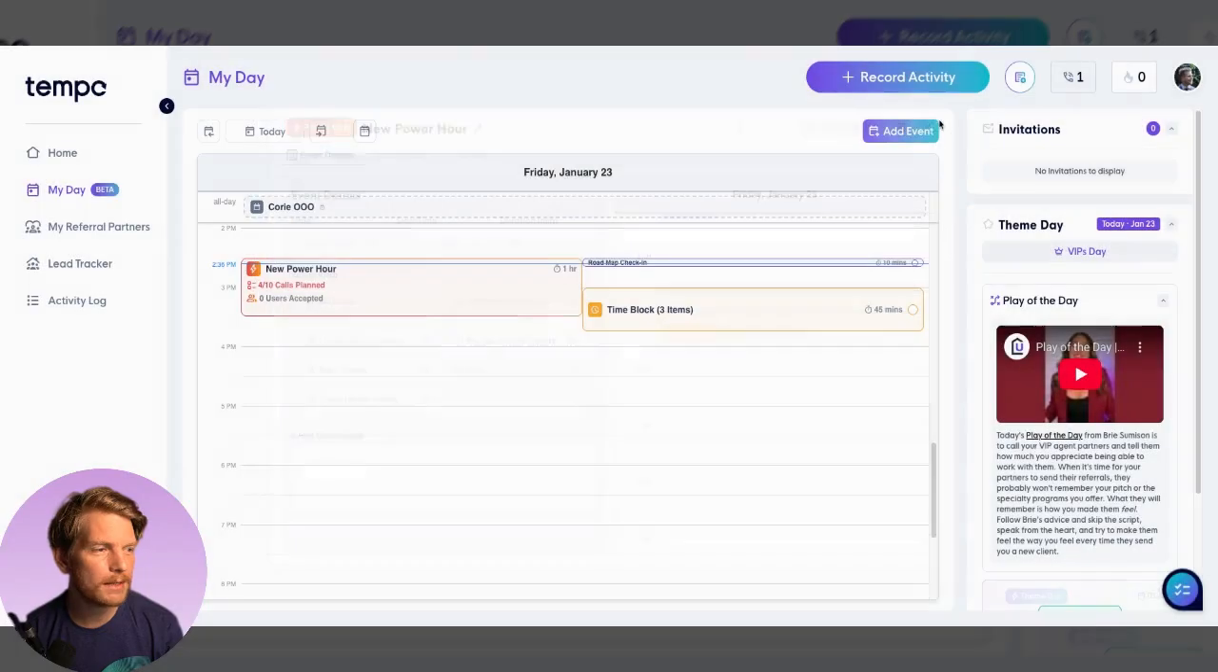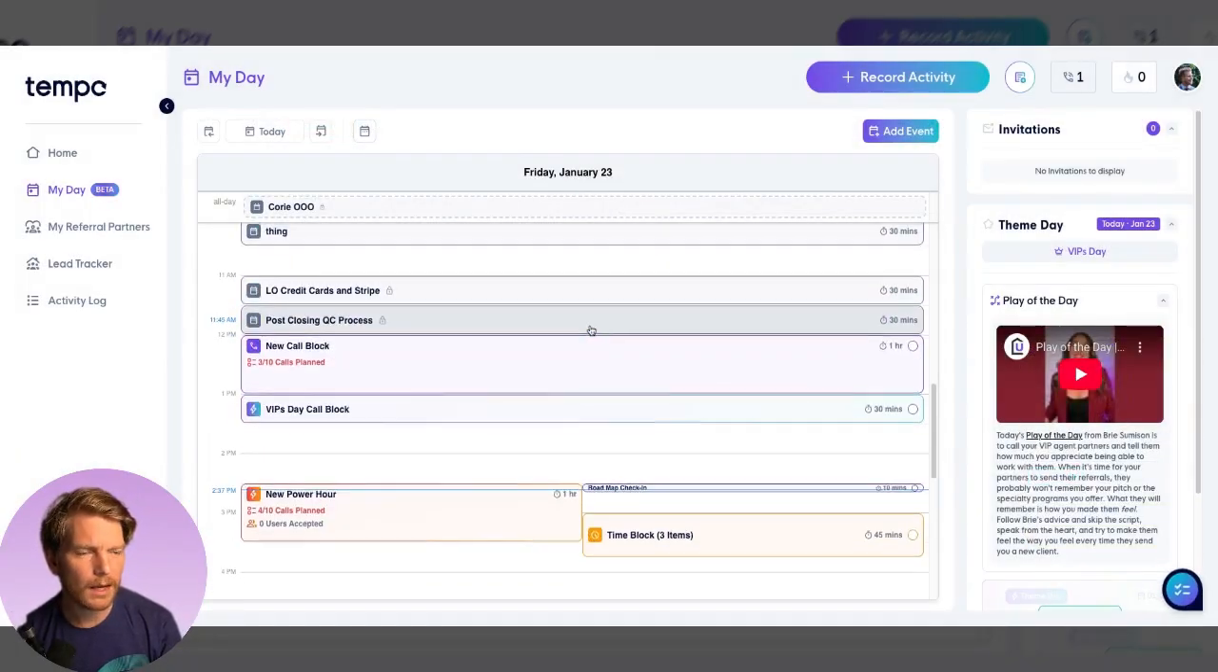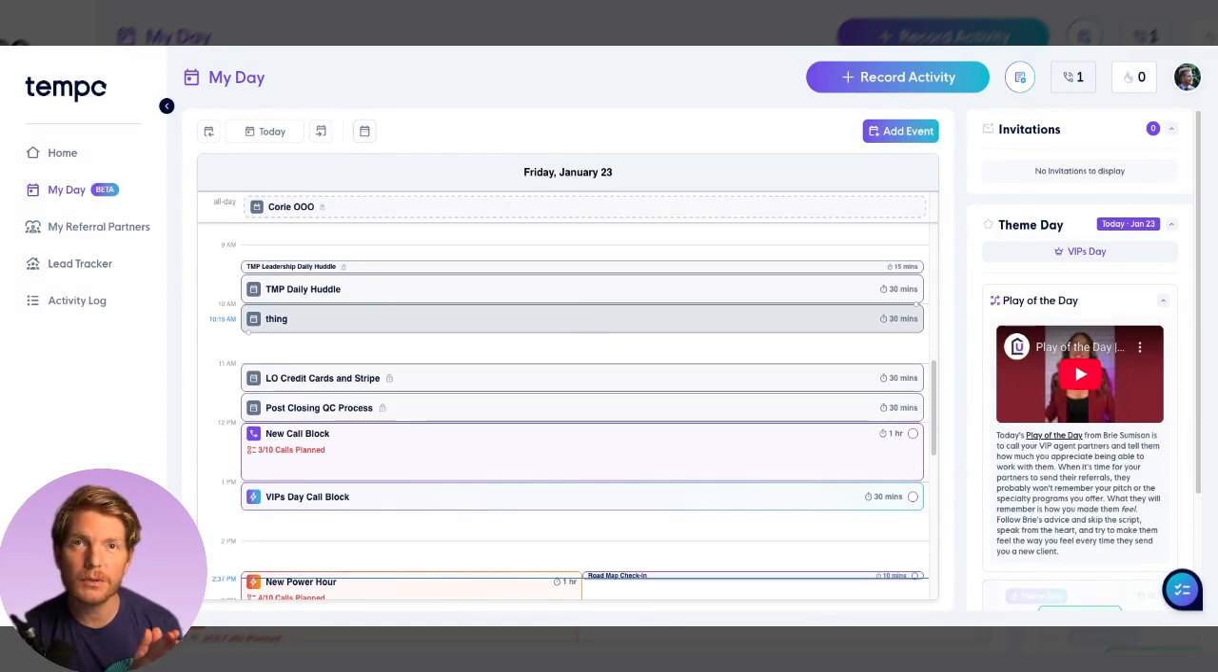This is my day. Don't forget about your to-do list. And use this as a place where you prioritize, where you schedule, and you decide the who and the when. And then when it comes time to make the call, you do the what behind it.